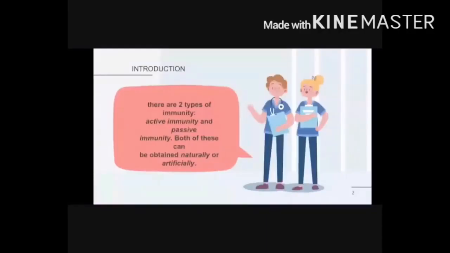Introduction. There are two types of immunity, active immunity and passive immunity. Both of these types of immunity can be obtained naturally or artificially.